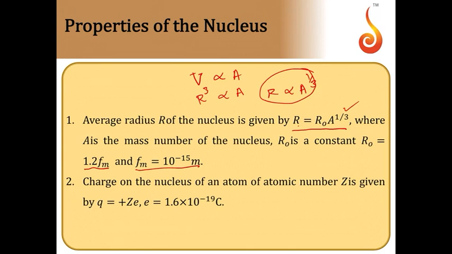Then coming to the charge of the nucleus. The nucleus contains protons and neutrons, and neutrons are electrically neutral. So the entire charge on the nucleus must be due to the number of protons present in it. So the total charge on the nucleus should be equal to the proton number times the charge on each proton. We know that the charge on each proton is equal to that of the electron charge, that is 1.6 times 10 to the power minus 19 coulomb, but the polarity of the charge is positive. So it will be Q = +Ze. That is the total charge on the nucleus.